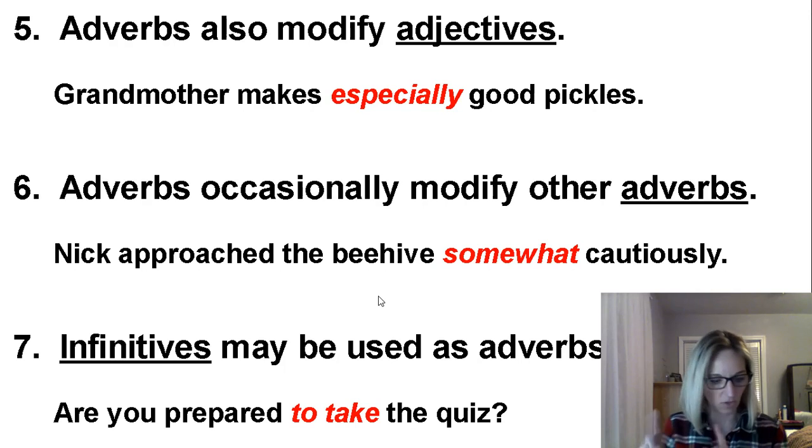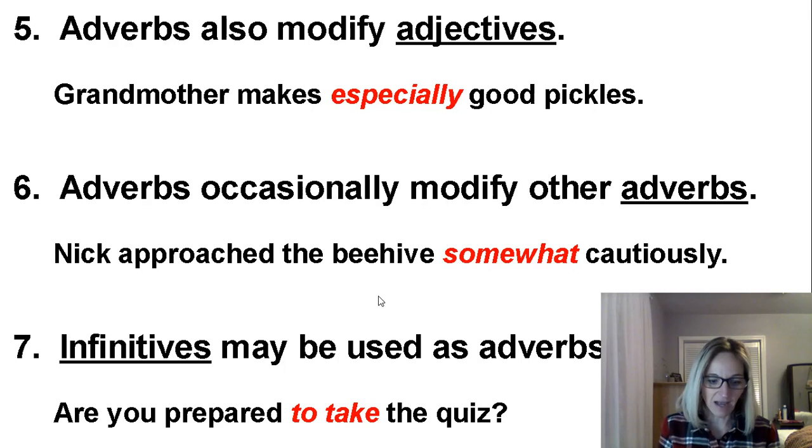Okay, let's try another one. Look at number 2. The honeycomb is an intricately designed storehouse. Okay, intricately, there's my ly word. So let's check it. Intricately is describing what?